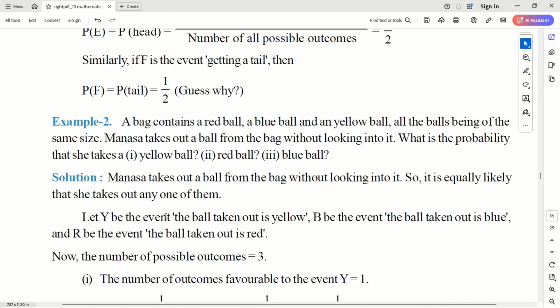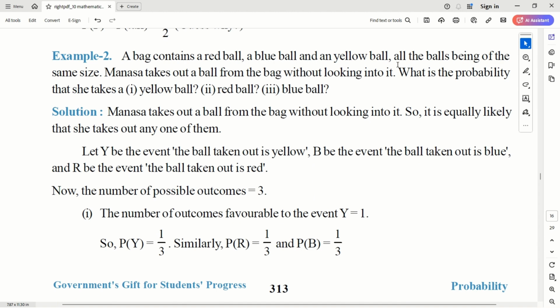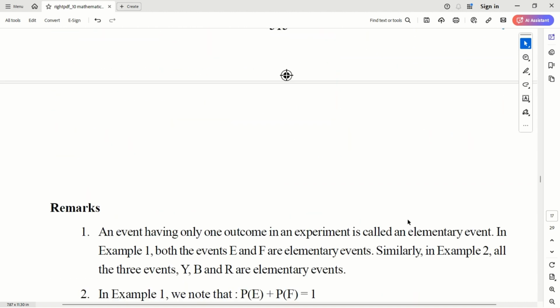A bag contains a red ball, blue ball, and a yellow ball, all the balls being of the same size. Manasa takes out a ball from the bag without looking into it. What is the probability that she takes a yellow ball or red ball or blue ball? In this case also, what are the total possible outcomes? The number of possible outcomes is 3, and the favorable outcome in each case is 1. So probability of yellow, probability of red, probability of blue, in all the cases I have 1 by 3, 1 by 3, and 1 by 3.